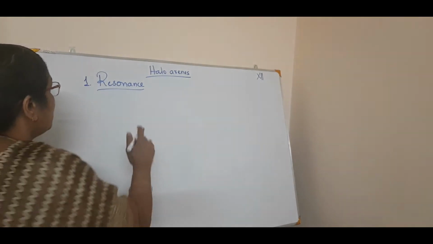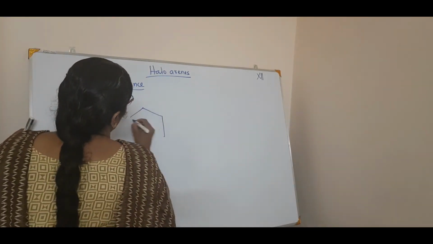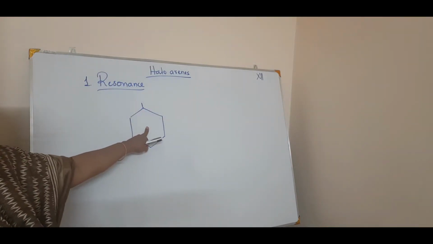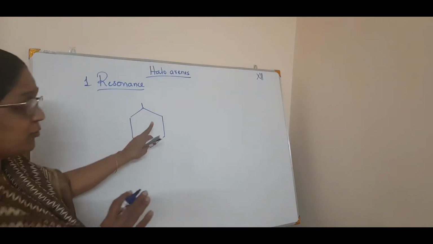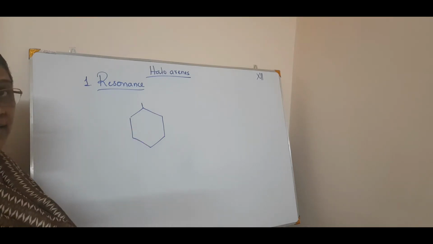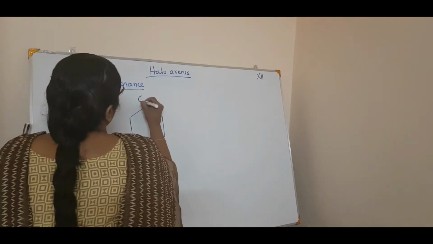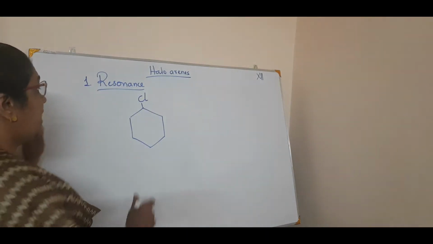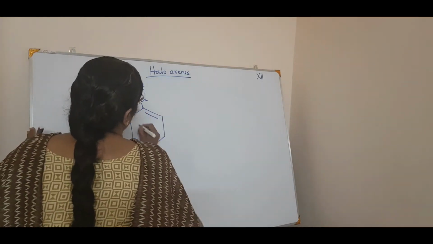If you take chlorobenzene as an example, first of all you have to draw the benzene structure correctly. You have to be perfect in drawing this hexagon. Now, this is chlorobenzene, right? There are alternate single and double bonds.